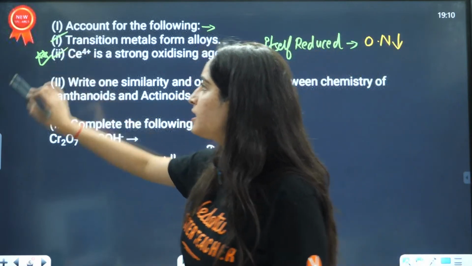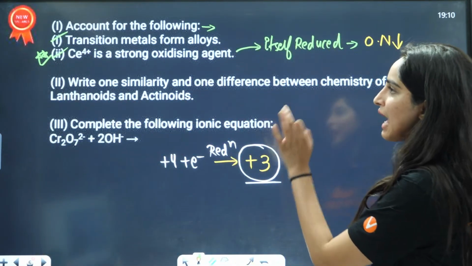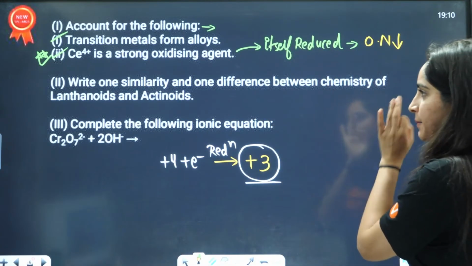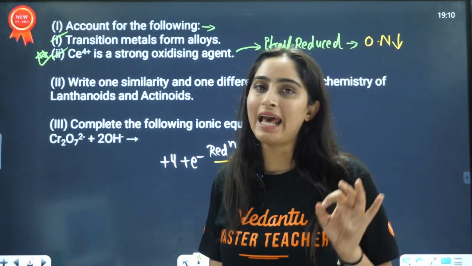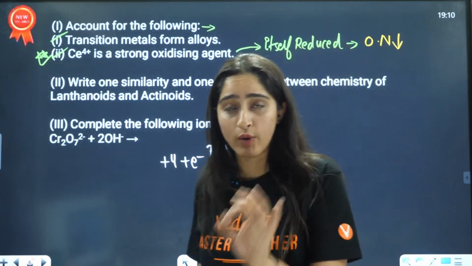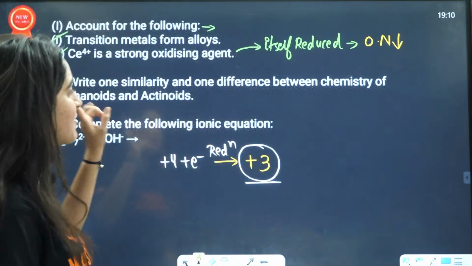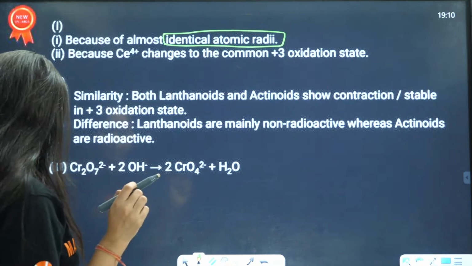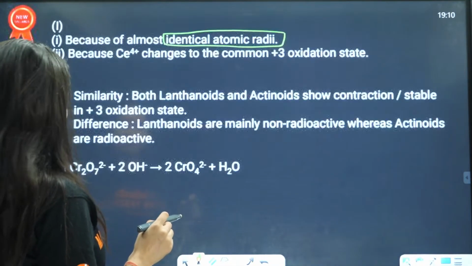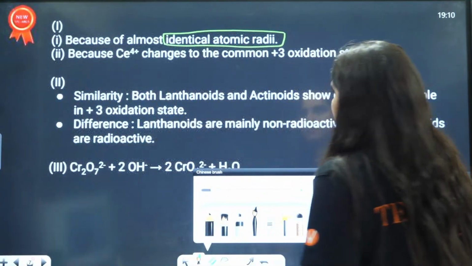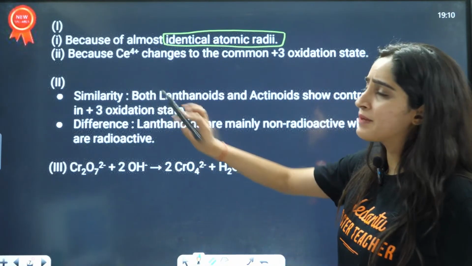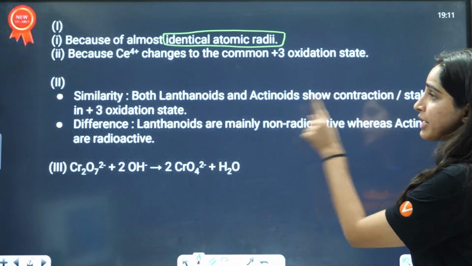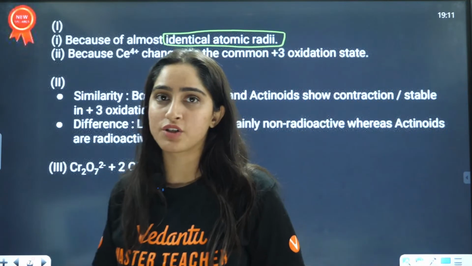First two questions done. Next is: write one similarity and one difference between the chemistry of lanthanoids and actinoids. That is a theoretical question. You need to write down the similarity between lanthanoids and actinoids, and also write the difference. Let's talk about the similarity here. The similarity is that both lanthanoids and actinoids show contraction and are stable in the +3 oxidation state.